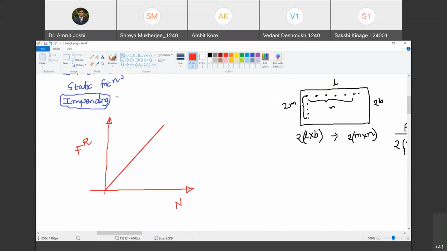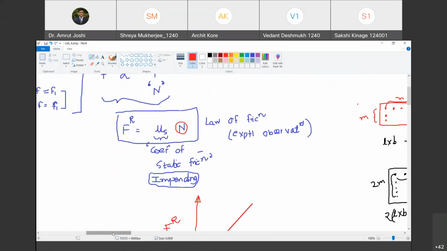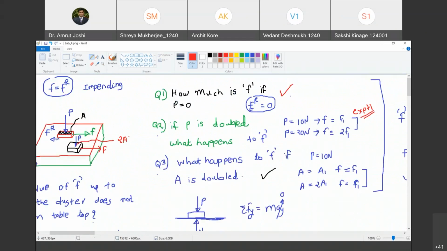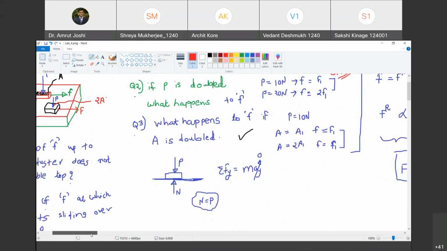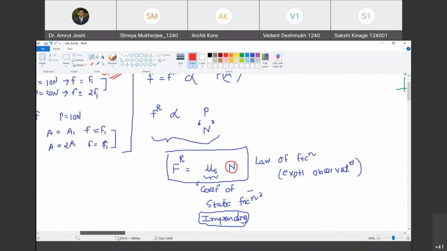Now, question: what happens when the surfaces are lubricated? That means I have a lubricant between these two surfaces. So the friction is ideally reduced to 0. Do you agree with me? Yes, sir. So what happens to mu s then? Mu s must be 0. The coefficient of static friction must be 0. Are you with me? Yes. What does lubrication do?